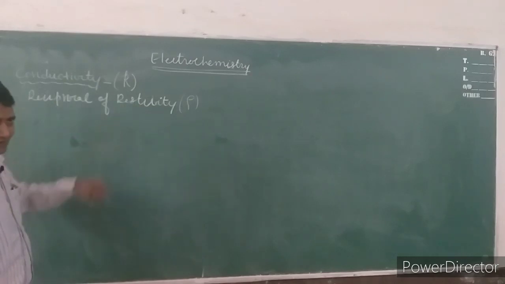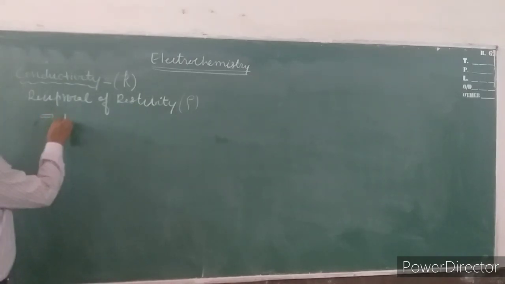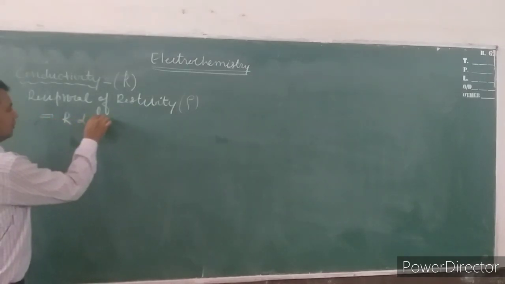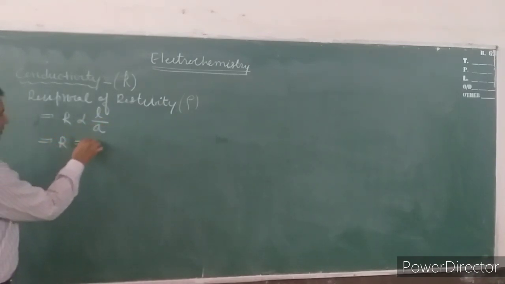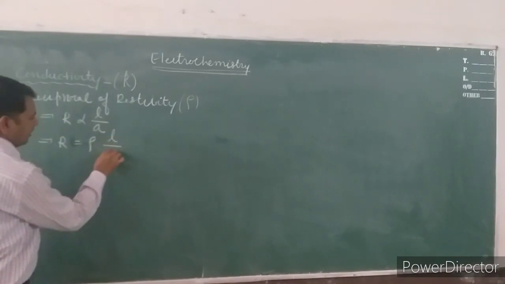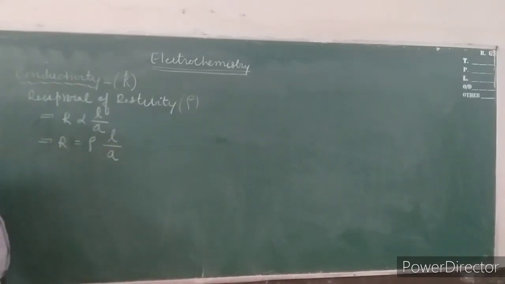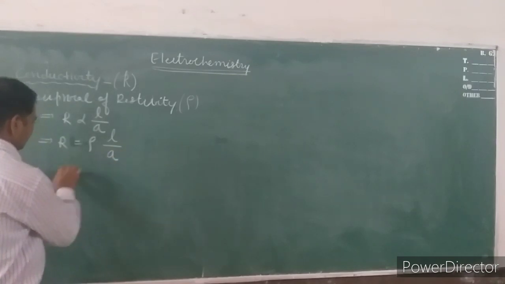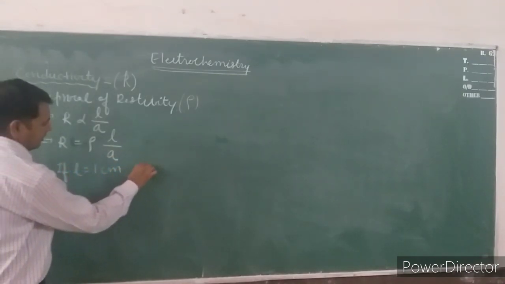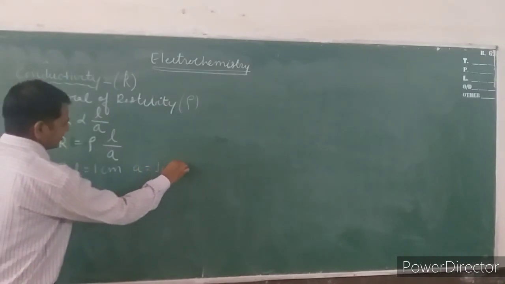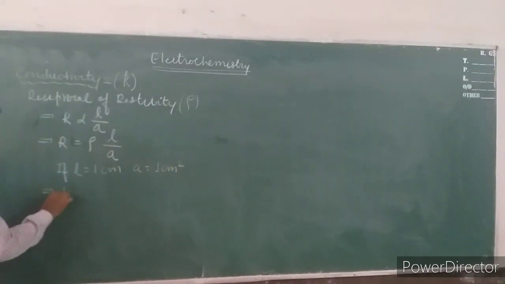And how it arises, we have discussed that the resistance is directly proportional to L upon A, and when we remove the proportional symbol, there is a constant rho. So rho into L upon A, and when L is equal to 1 centimeter and A is equal to 1 centimeter square, rho is equal to resistance. In this condition, this is known as specific resistance.